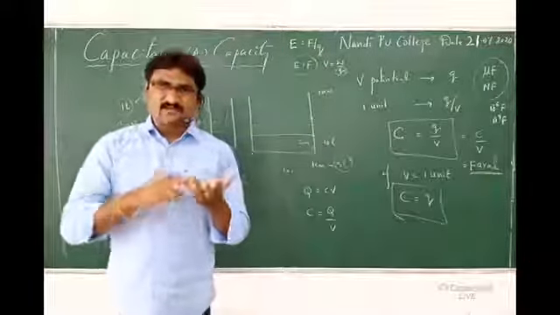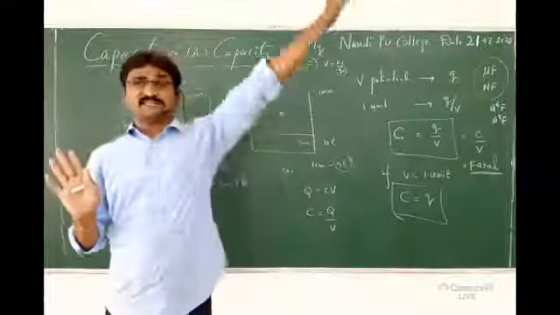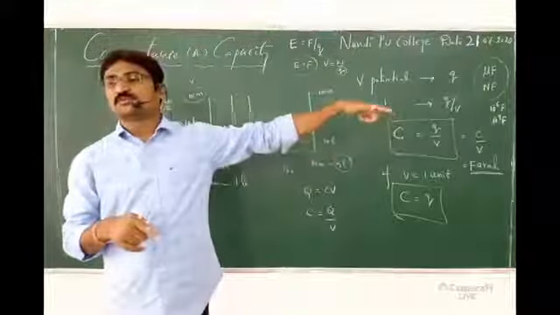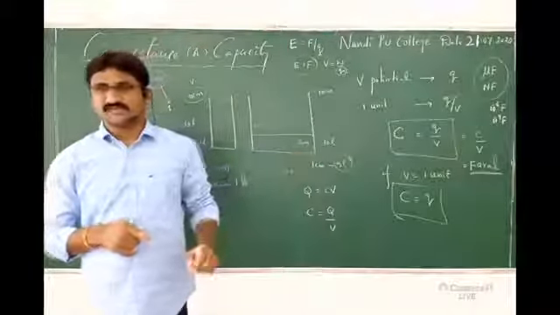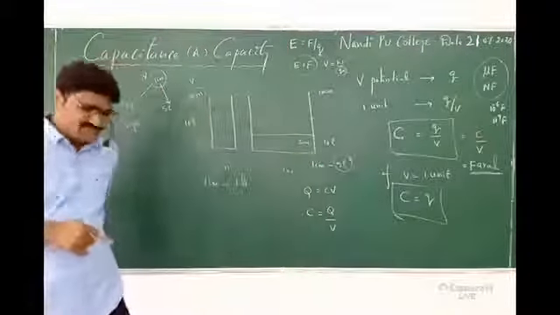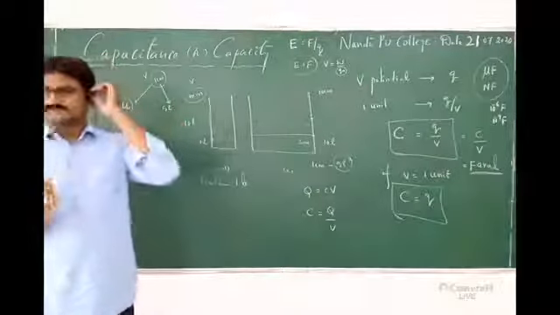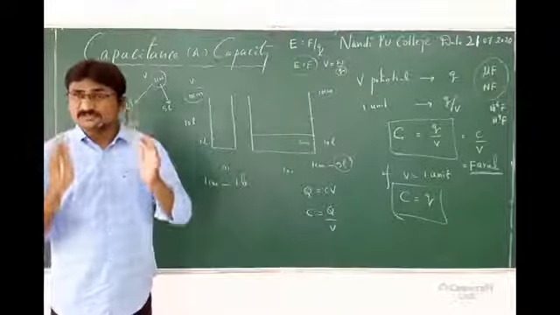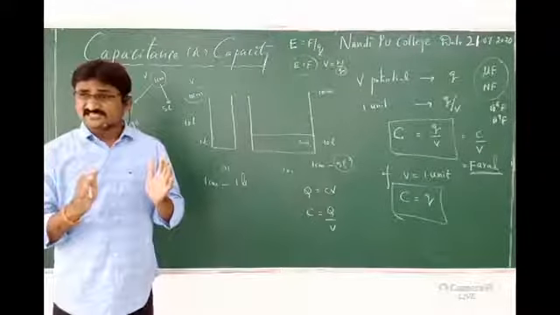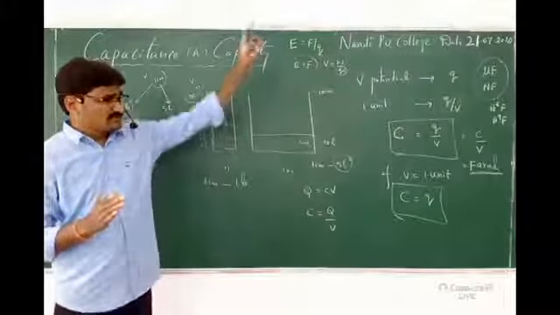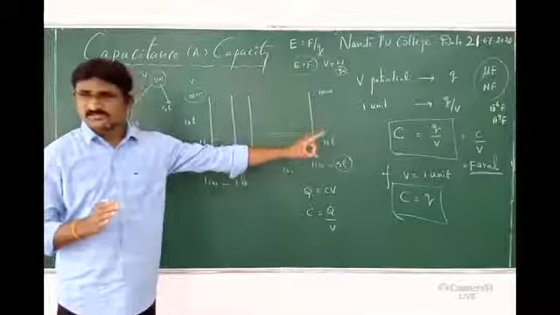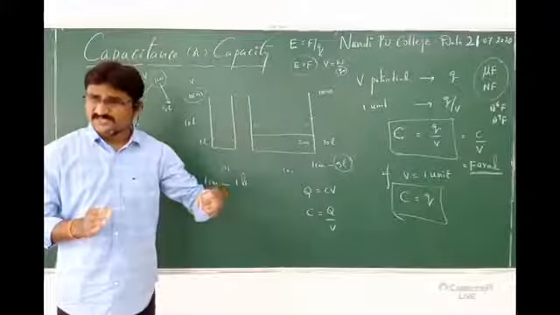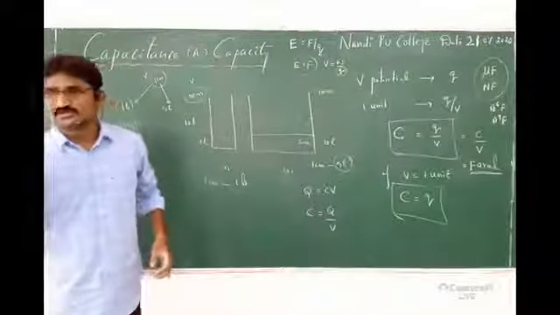What is the conclusion now? What is a capacitor? What is capacity? Capacitor is a device. Capacity or capacitance is a property of a capacitor. A capacitor is the device which can store energy in the form of charge. What is capacitance? Capacitance is the ratio of charge per potential. The amount of charge required to raise its potential by 1 unit.